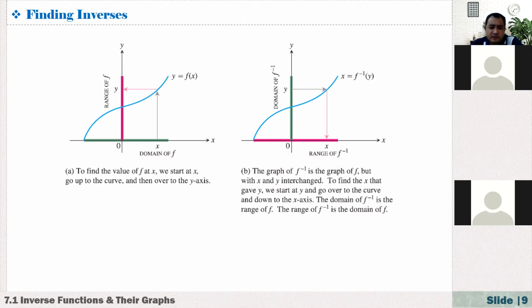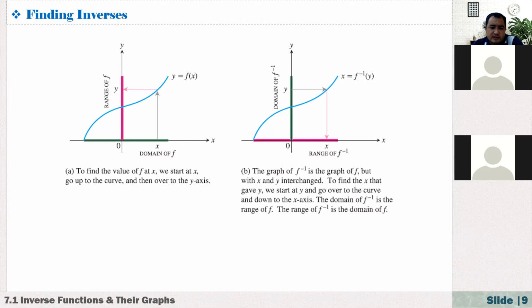Now, see here, to find the value of f at x, we start at x, go up to the curve, and then over to the y-axis, right? Usually, for example, here the x-axis is the domain. We just move up vertically, that means parallel to the y-axis. When you meet the graph, you make a turn of 90 degrees and move until you meet the y-axis. Actually, that gives us the domain of f and the range of f, right?